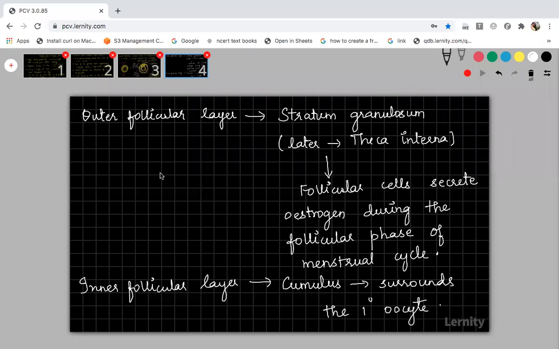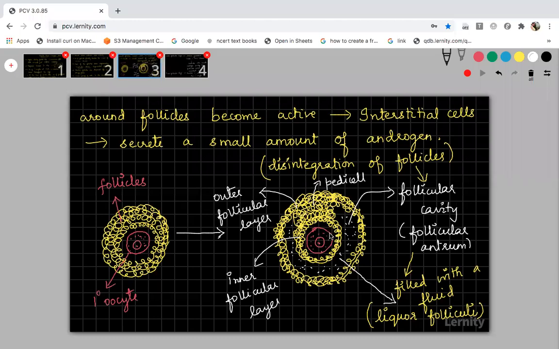Now just get back to the diagram. This is actually the primary oocyte. The inner one, the primary oocyte, you know very well. This is the primary oocyte which has a plasma membrane, nucleus, cytoplasm, everything. Now please look at this diagram. I will again draw this. What I am drawing is the plasma membrane of the primary oocyte.